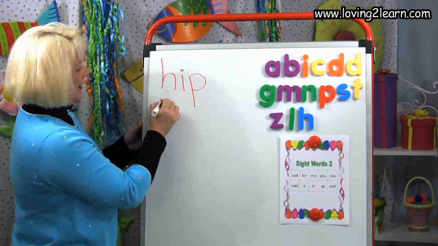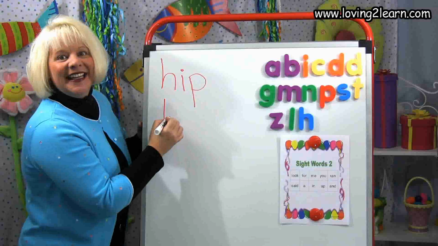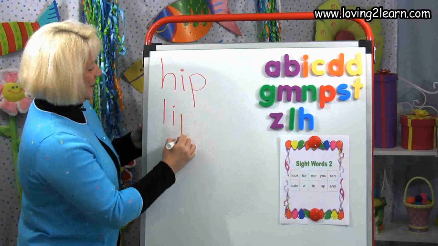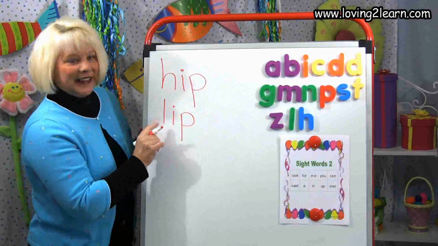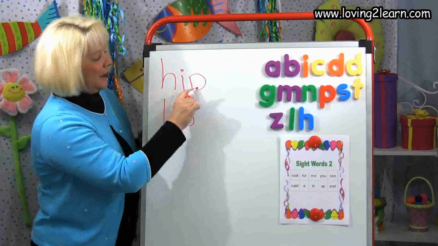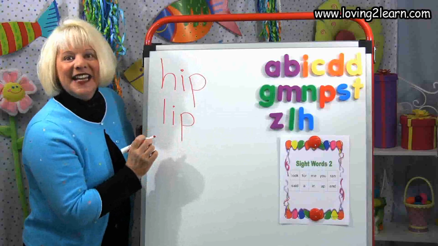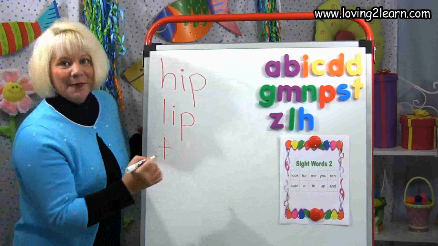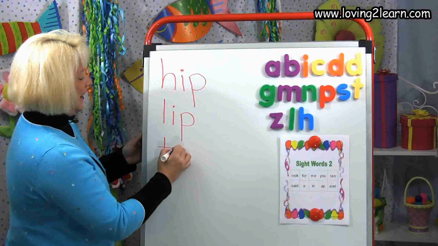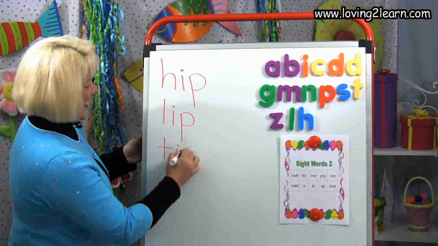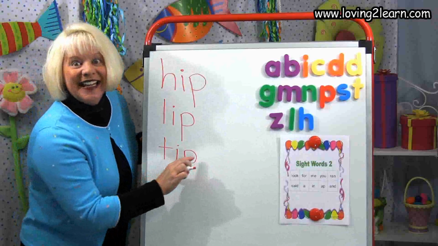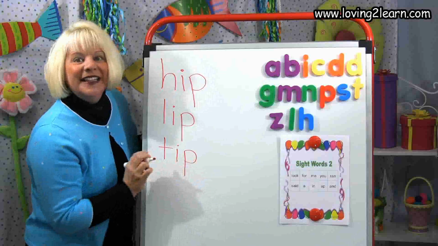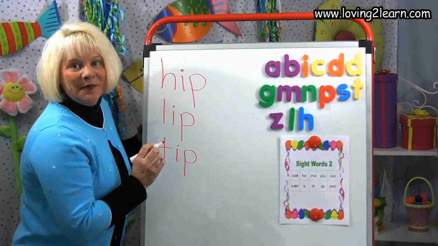L. There's that L. Straight line down, ip. I. P. There's that ip chunk, lip. Read with me. Hip, lip, tip. T, t, t. There's that T. Straight line down, cross on top. T, ip. I, P. There's the word tip. Hip, lip, tip.